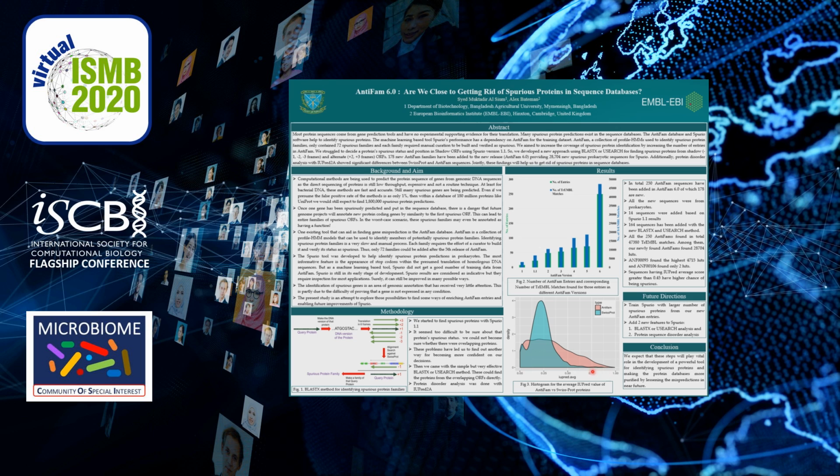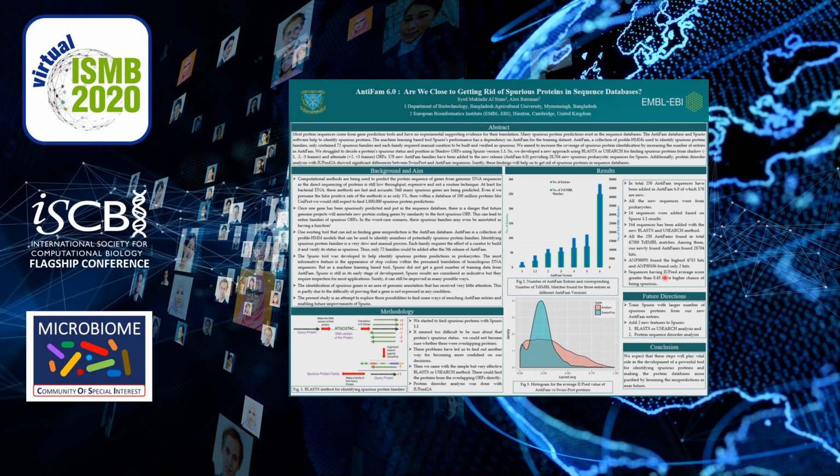And we created a histogram with the average IUPred value of real proteins and spurious proteins. We can understand very easily that sequences having an IUPred average score greater than 0.45 have a higher chance of being spurious.